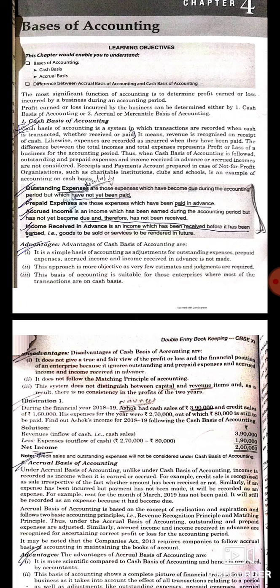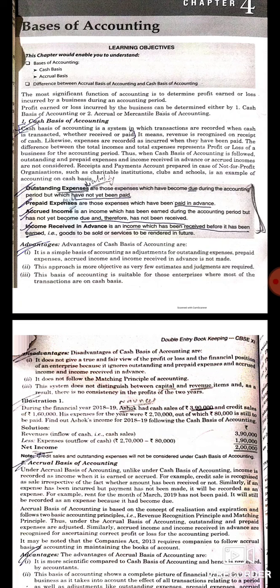On the basis of cash basis of accounting, his income statement will disclose a net income of 3,90,000 minus 1,90,000, which is equal to 2 lakh, because sales revenue is recognized in case of cash basis when the money is received.